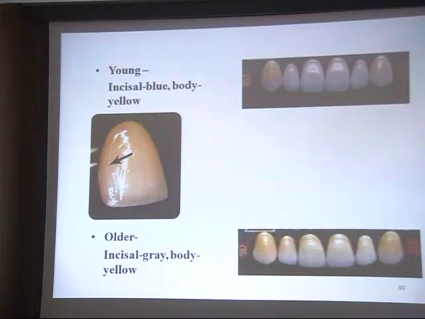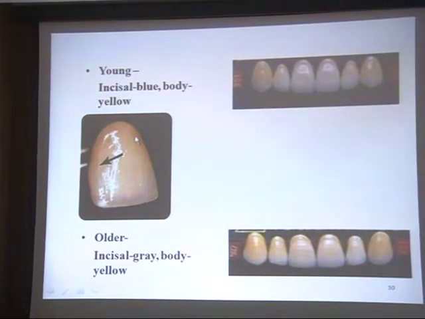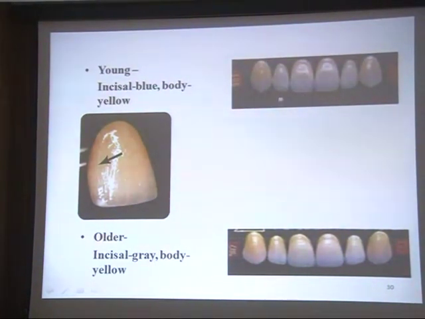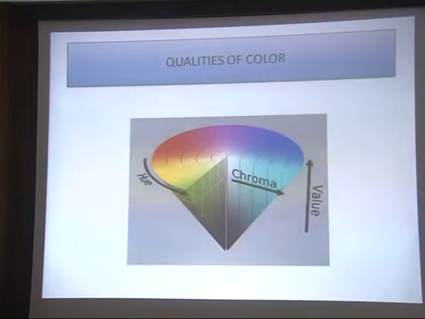In young patient, you can clearly visualize the incisal edges of little bit blue appearance, body and then the cervically yellow, dark yellow. So this way, these are the teeth which represent the young personality, because in the young age, the thickness of the enamel in the incisal edge, light is reflected through it. In the old age, it becomes a little bit grey and body becomes yellow, as I told you, because of the regression of the pulp chamber. The shade has qualities. What are those? Qualities of color, that is hue, chroma and value.